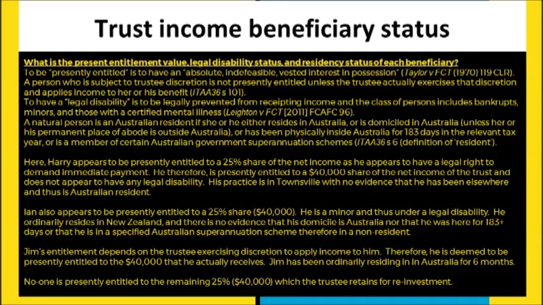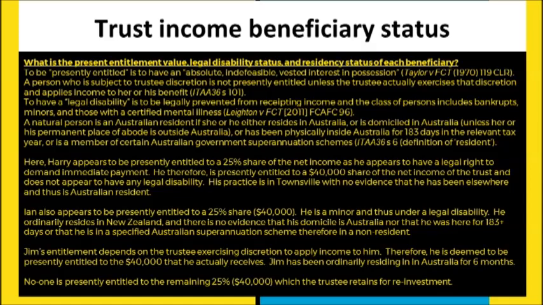Now, with this more complex trust taxation example, we still need to look for each beneficiary at these three things: present entitlement, legal disability, and the residency status for each of the beneficiaries of this trust. And when answering this style of question, it's a really good idea to explain what each of those things means. From Taylor, you can take the definition of presently entitled, which is to have an absolute and indefeasible vested interest in possession of this particular income.